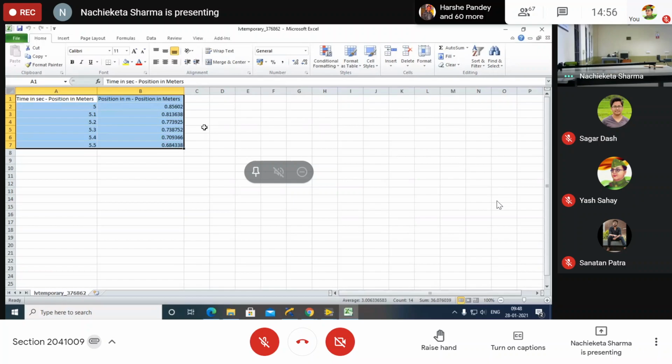Yes, write down. Because this data table is required for plotting your graph.